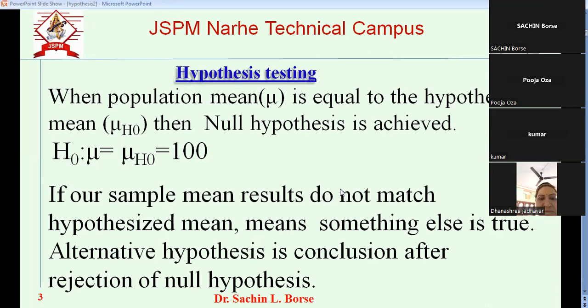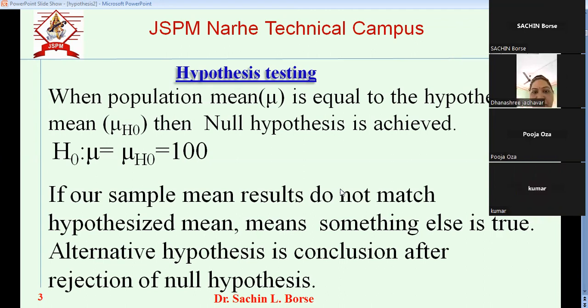I'll move further. Now suppose we want to go for hypothesis testing, then what do we make? We make some criteria for a particular population, suppose the mean. I will give one example: the average height of the Indian male is suppose 5 feet 4 inch.